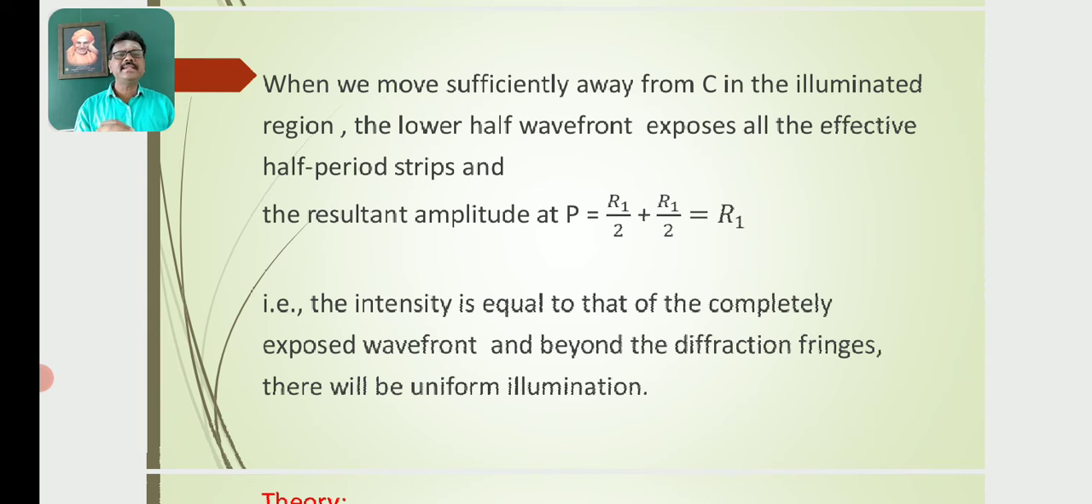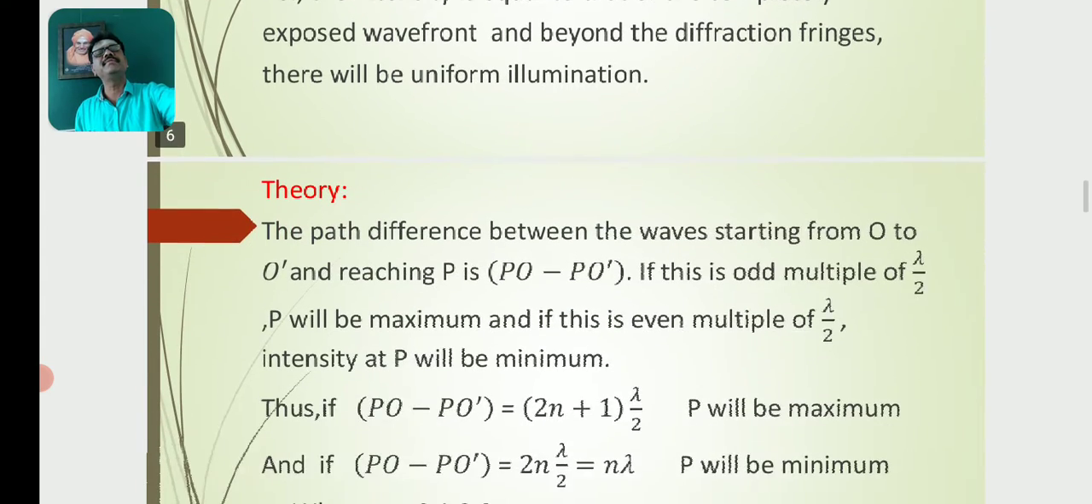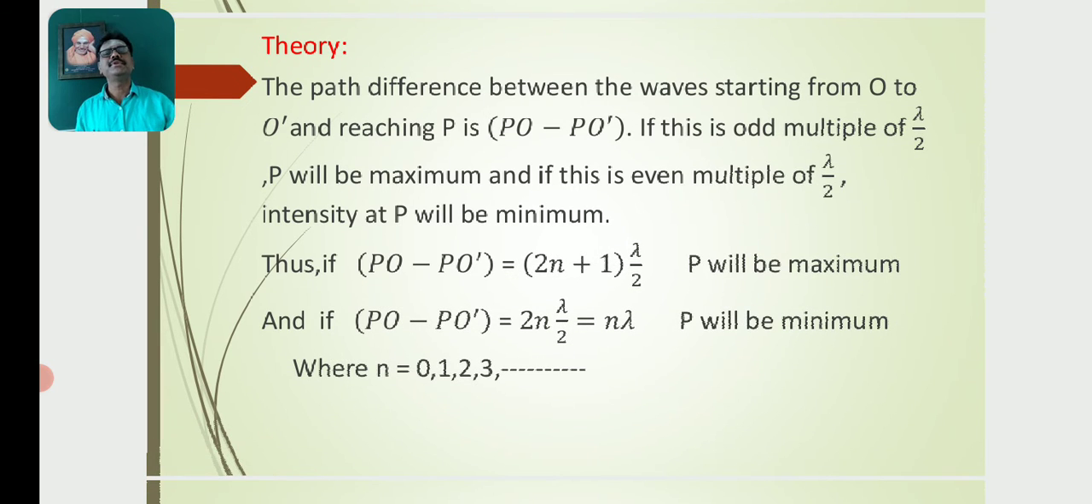So that is, the intensity is equal to that of the completely exposed wavefront. And behind the diffraction fringes, there will be uniform illumination. This is the nature of the diffraction pattern obtained at a straight edged obstacle when it is placed in the path of a cylindrical wavefront, or in the path of a diverging beam of light, or in the path of a monochromatic beam of light.